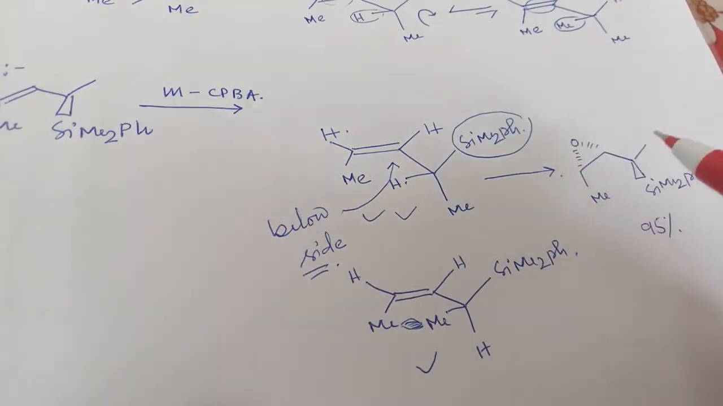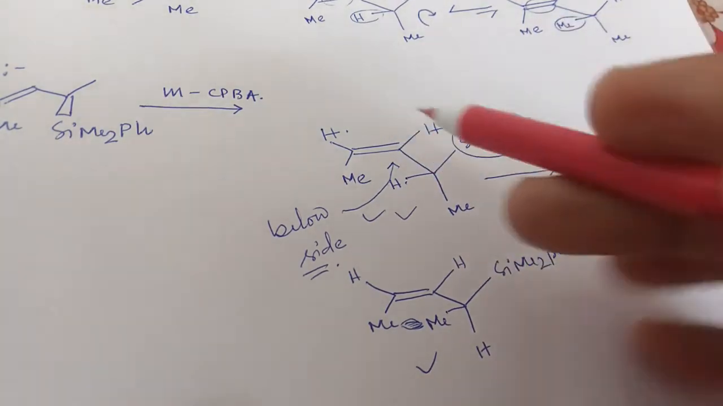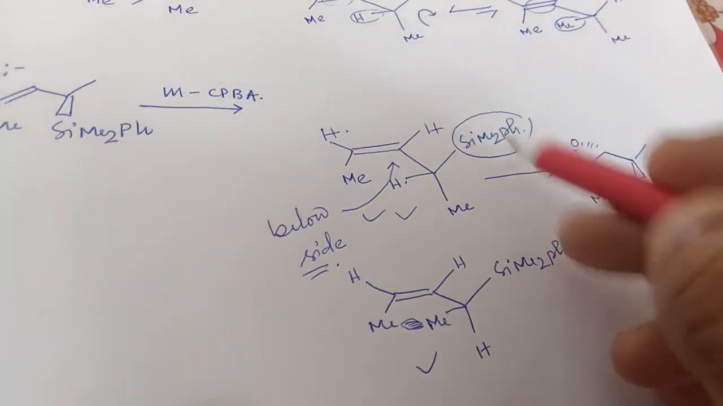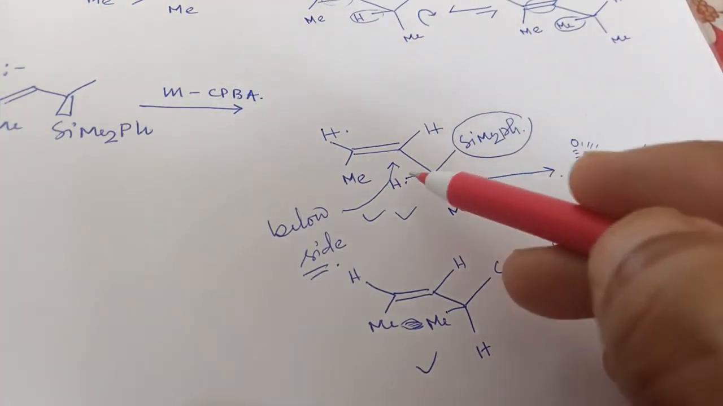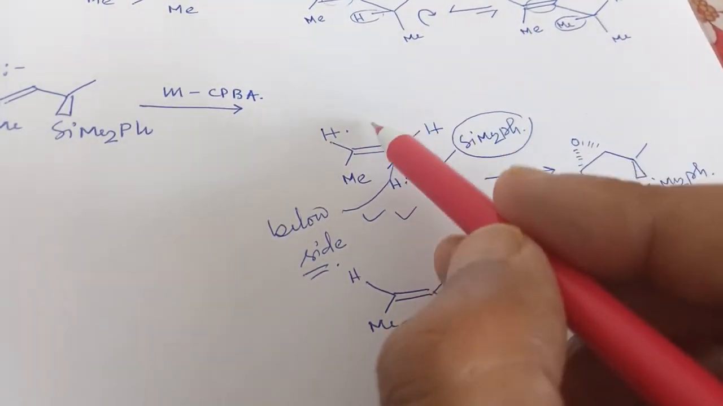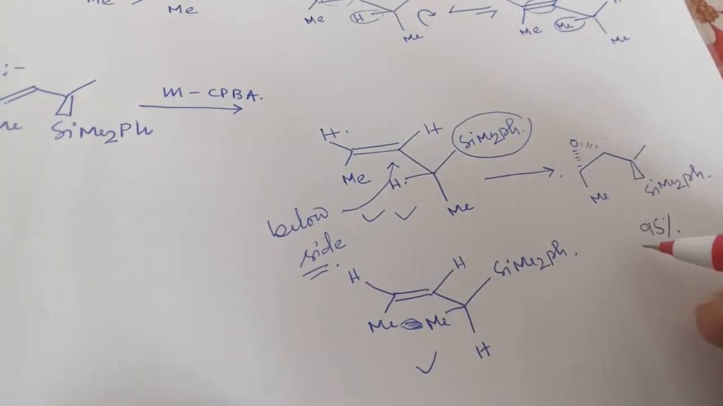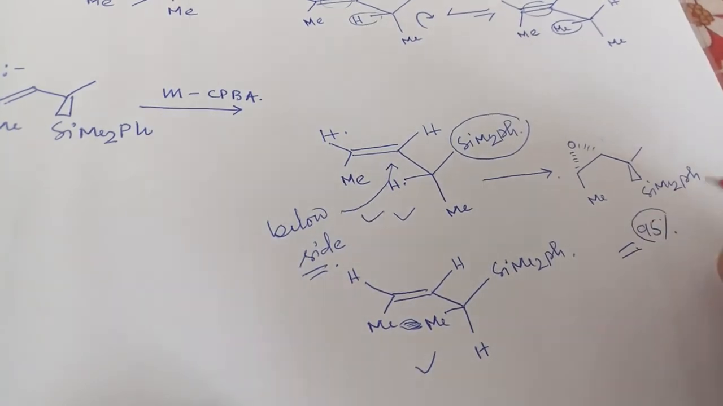When SiMe2Ph comes at the below position, because of the rotation of this bond, Me will be at the plane and hydrogen will be at the above. Then the epoxide will form from the above position. So this will be a minor, and the below epoxide will be the major one. So the answer will be this: the below epoxide will be formed at a yield of 95%.